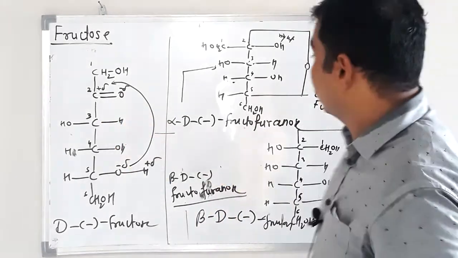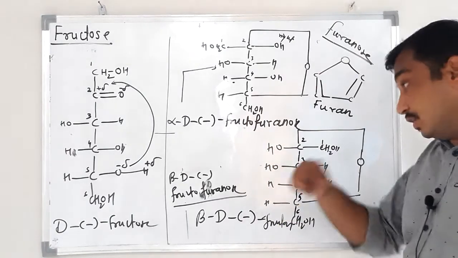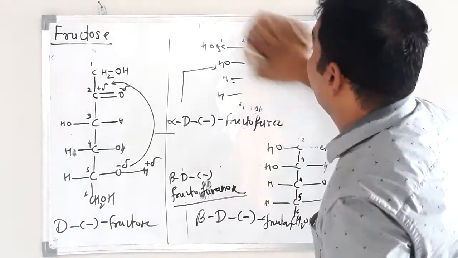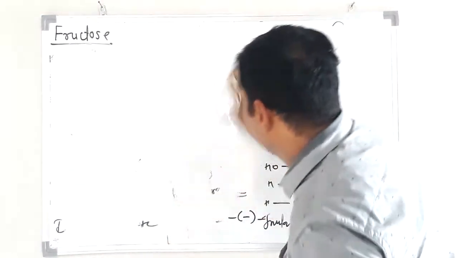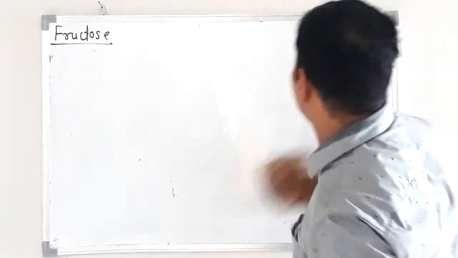Open chain structure, cyclic structure, and now the Haworth projection formula of this cyclic structure.